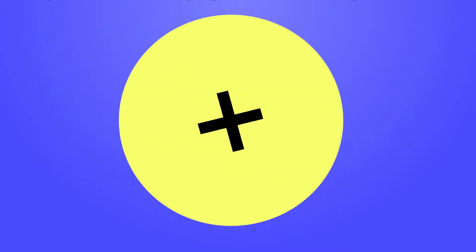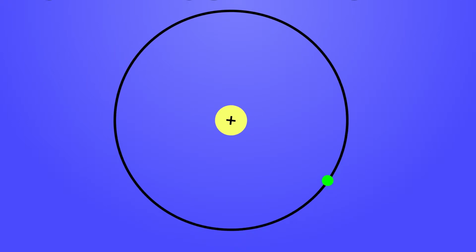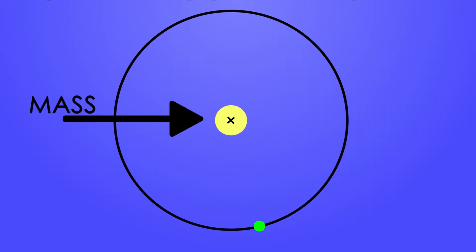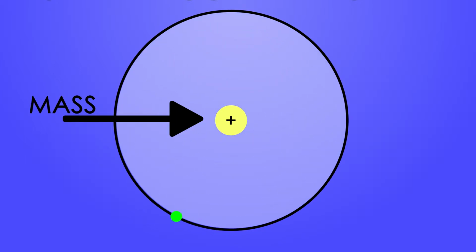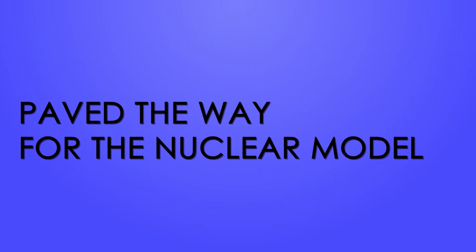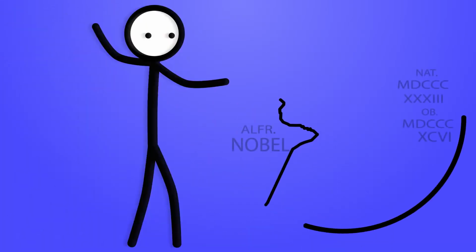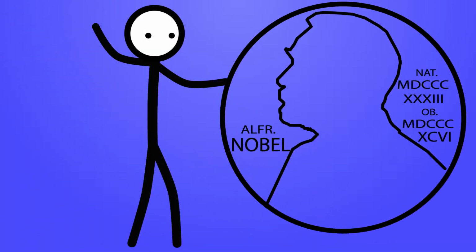This proved to Rutherford that the positively charged nucleus occupied a tiny volume of the atom, and nearly the total mass of the atom was concentrated in the nucleus. Also, this showed that most of the atom is made out of empty space. This discovery paved the way for the nuclear model, and won him the 1908 Nobel Prize for Chemistry. Rutherford died on October 19, 1937, leaving a legacy that will lead to the discovery of nuclear fission.